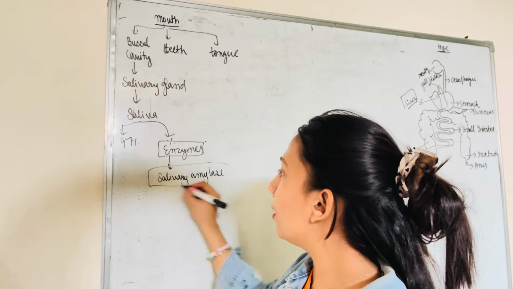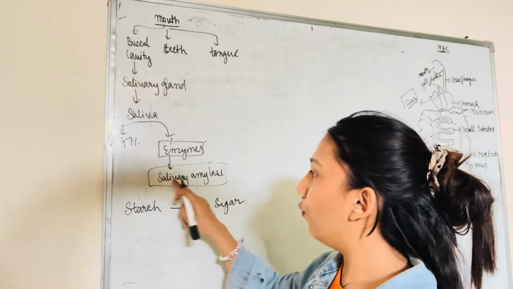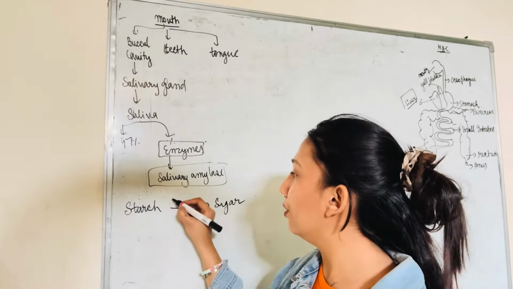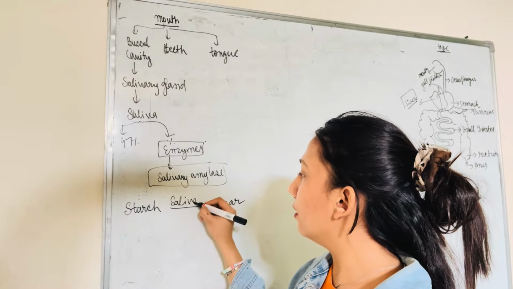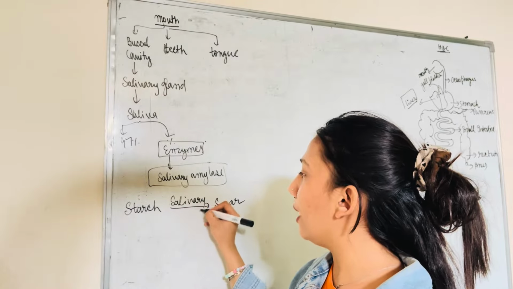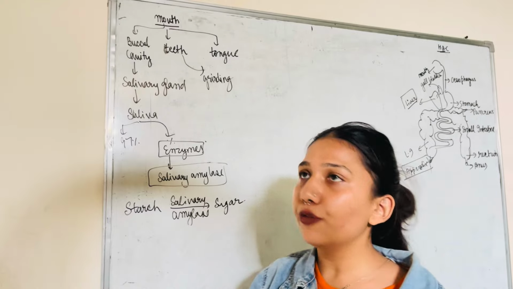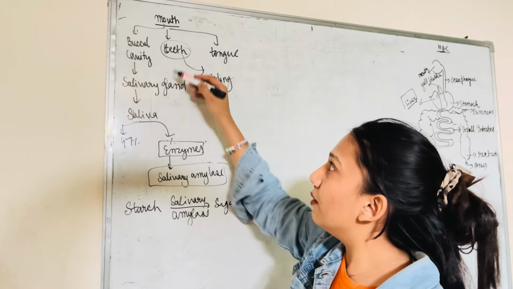As we know, we eat carbs, carbohydrate. Carbs has starch in it. So the starch gets digested into sugar when the salivary amylase acts on it. So basically the salivary amylase converts the starch into sugar. That's it. Teeth are the grinding part of the food so that we can engulf the food easily. So the grinding is done by the teeth.